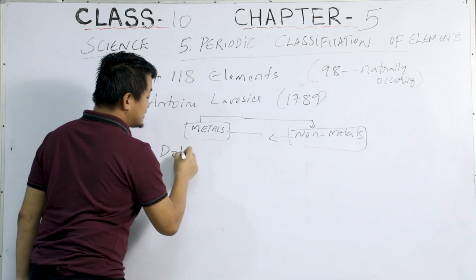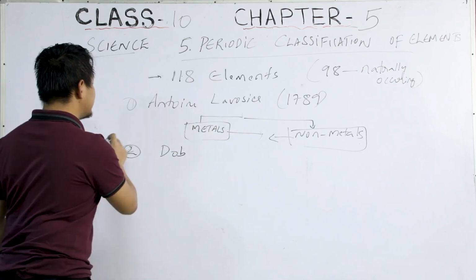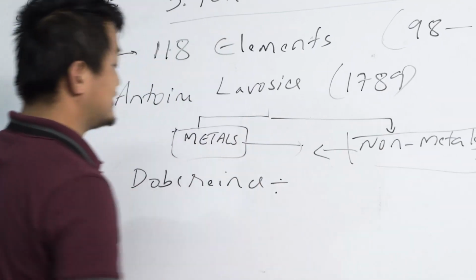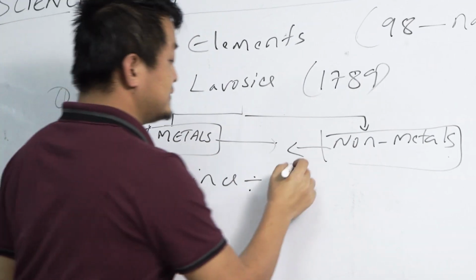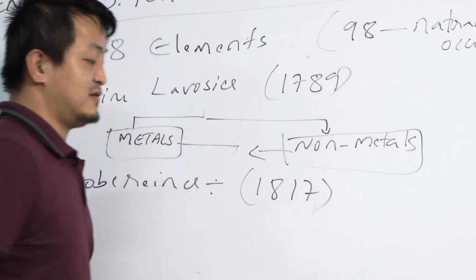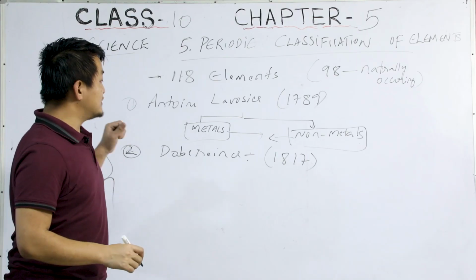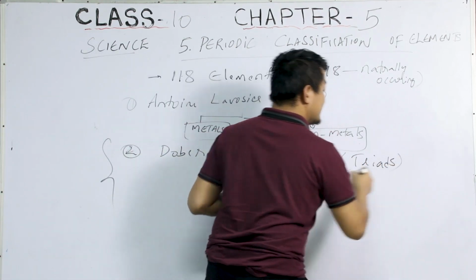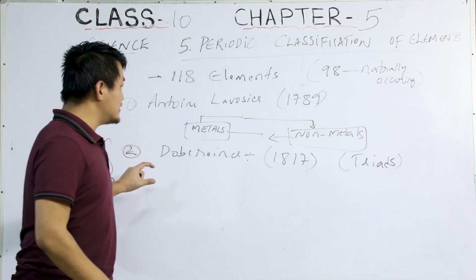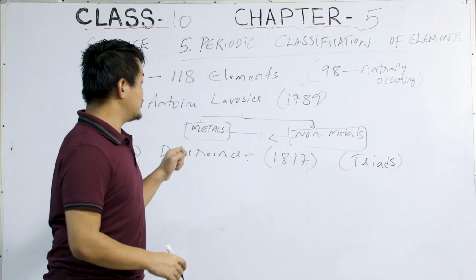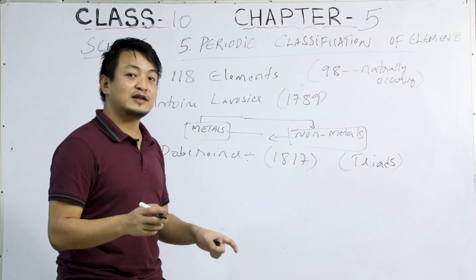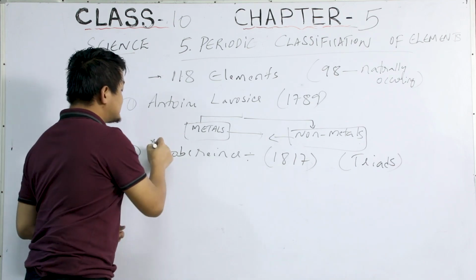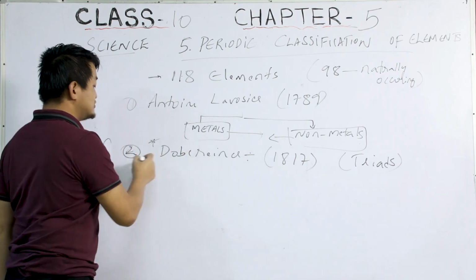Now I'll just give you an introduction and we'll study this one in detail. Dobereiner was a German chemist. In 1817, he gave the law of triads, where he also played a very important role. The idea of atomic masses is credited to this German chemist, Dobereiner.